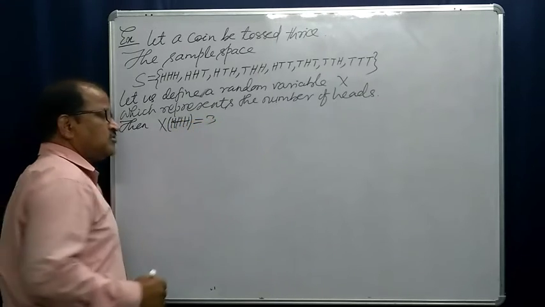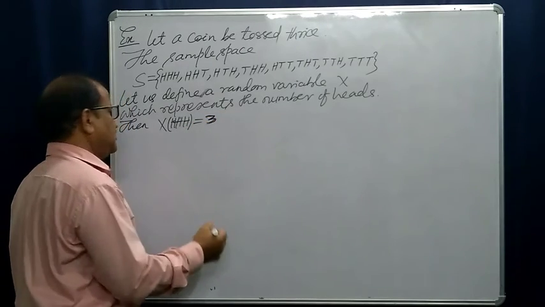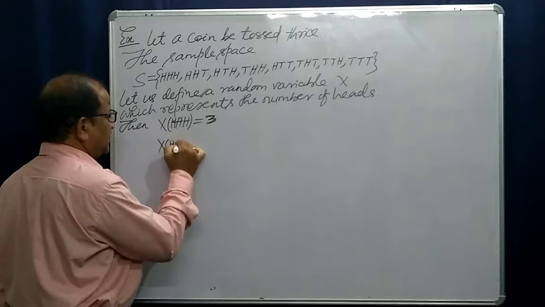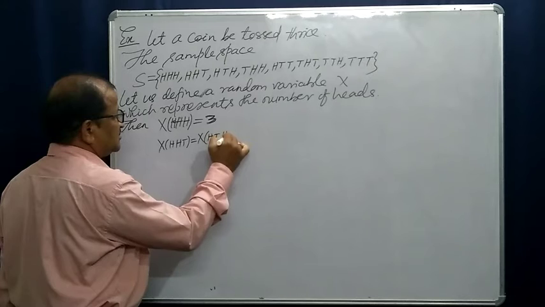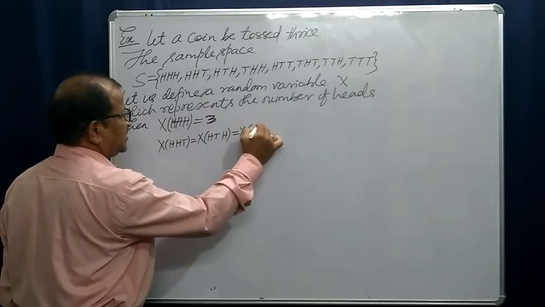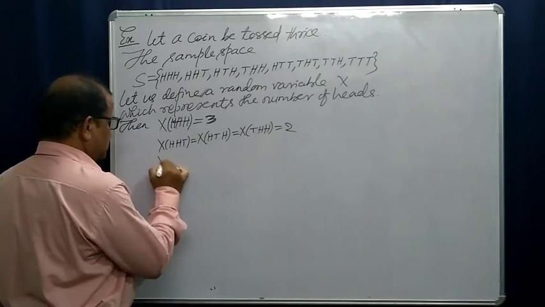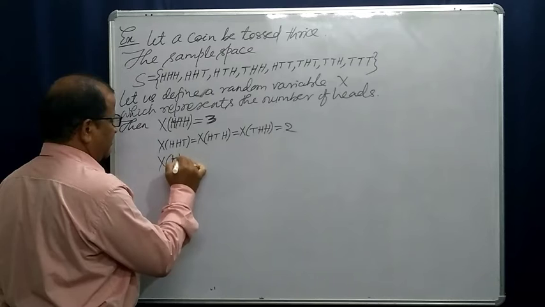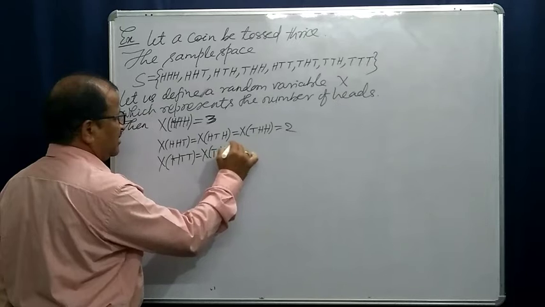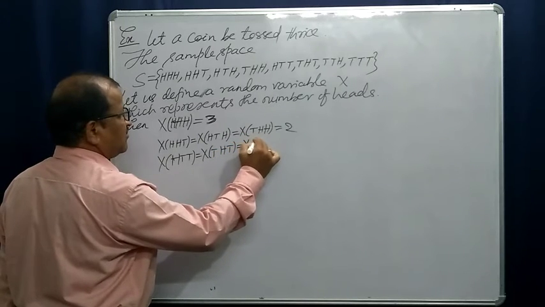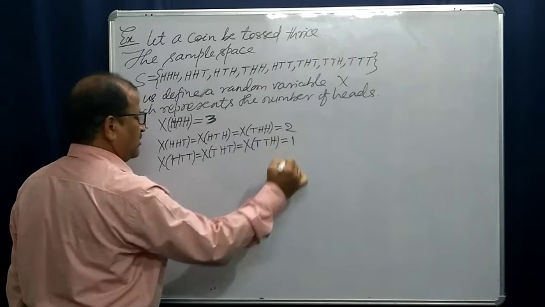is equal to 3. It is 3 because there are 3 heads. And X of H, H, T is also equal to X of H, T, H, which is equal to X of T, H, H. It is 2. X of head, T, T, that is X of T, head, T, that is equal to X of T, T, head, that is equal to 1.